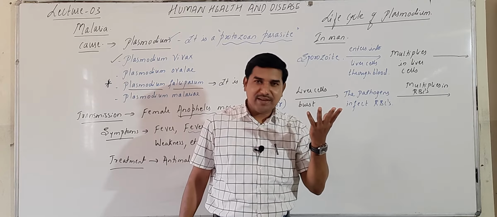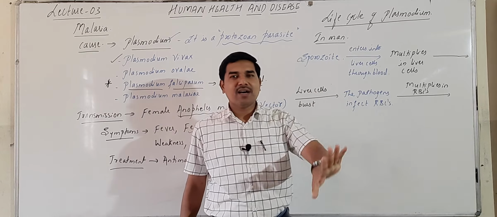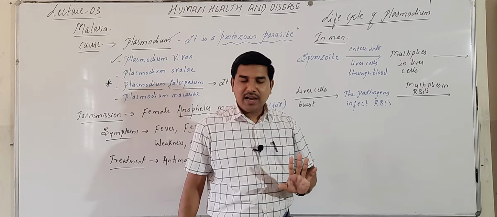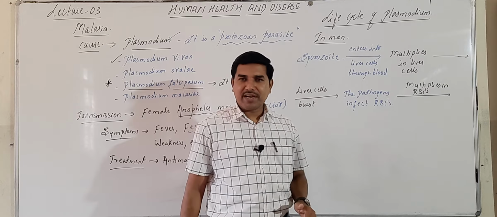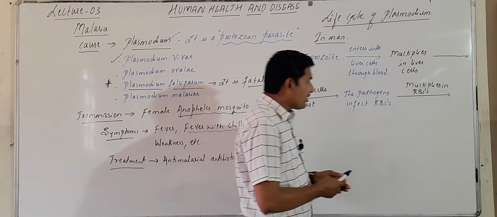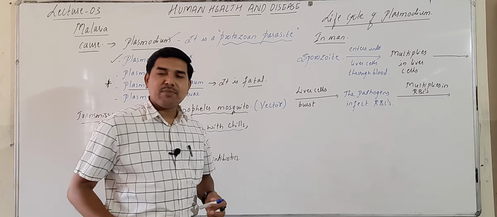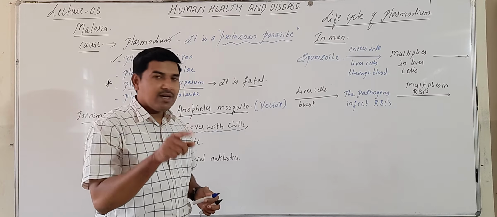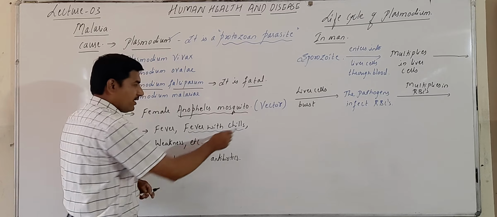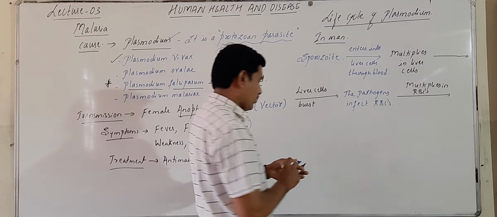When RBC burst out, the pathogens are released outside and there they form into gametes. We call them gametocytes. Okay. And during this process, the chemical is also released and the name of the chemical is hemozoin, and that hemozoin is responsible for the chills here.